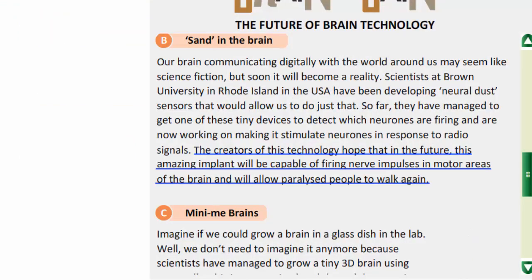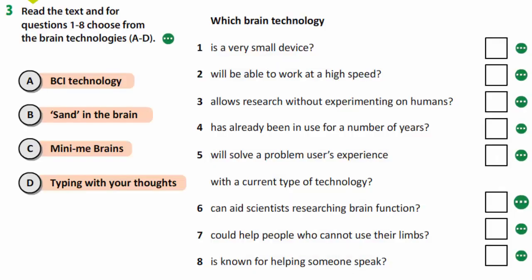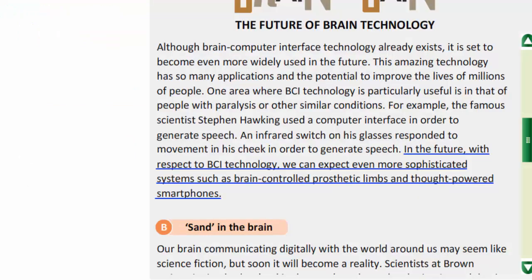Let's check. The creators of this technology hope that in the future this amazing implant will be capable of firing nerve impulses in motor areas of the brain and will allow paralyzed people to walk again. And the last is known for helping someone speak. It's A, BCI technology. In the future, with respect to BCI technology, we can expect even more sophisticated systems such as brain-controlled prosthetic limbs and thought-powered smartphones.